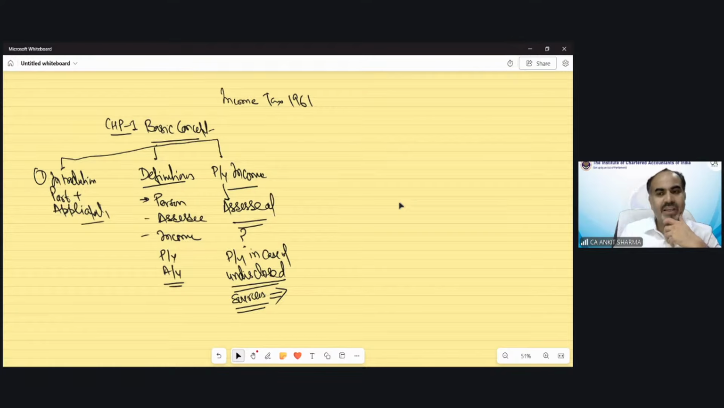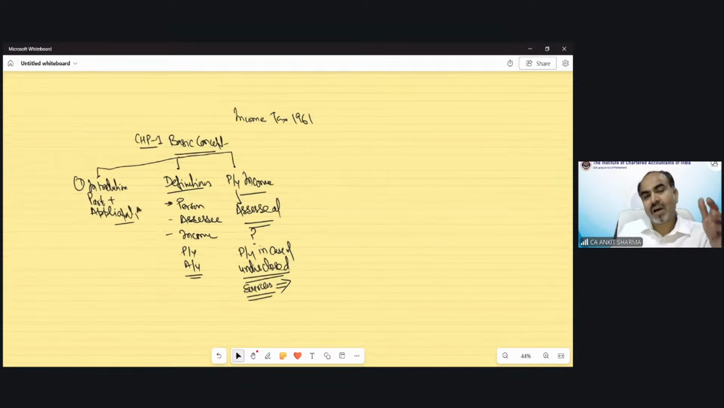Unexplained income, yes, we can say unexplained money. It's a better term actually. Unexplained cash credit, unexplained investment. Very good, Mr. Ajay. Unexplained expenditure could also be a case in which we will assess the income in the year in which we find that the income is undisclosed or has escaped tax.